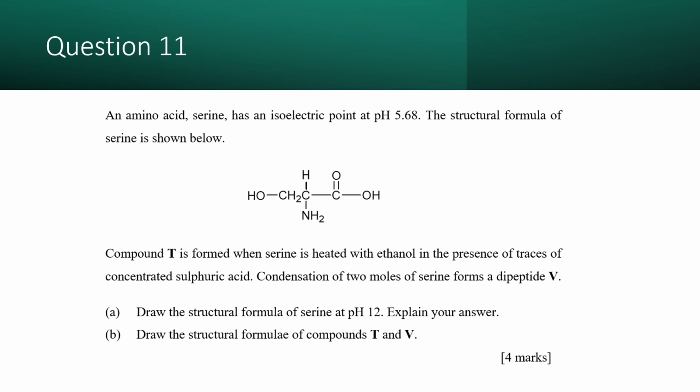Okay, so the amino acid serine has the isoelectric point pH 5.68. You have learned that we have 20 amino acids. So in this question, they give you serine and the structure of serine. Don't worry, you don't need to remember the 20 amino acids or their 20 structures. The questions usually give you the name of the amino acid, maybe serine, alanine, glycine.